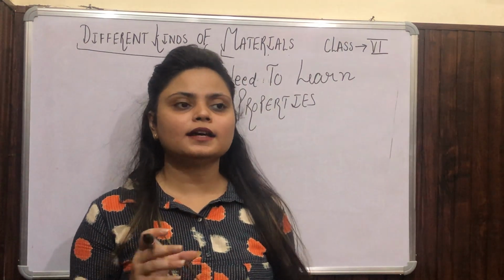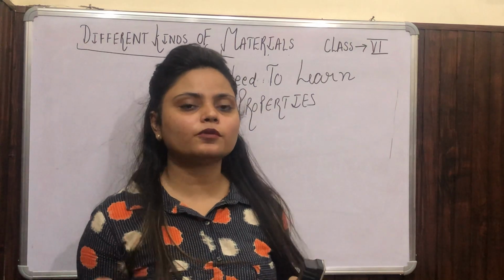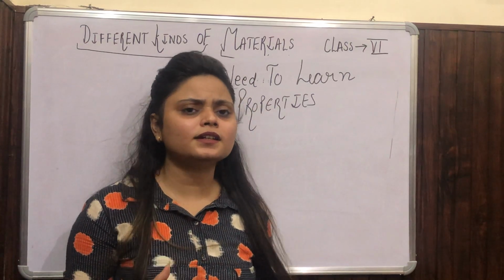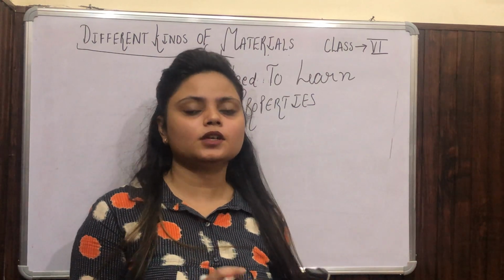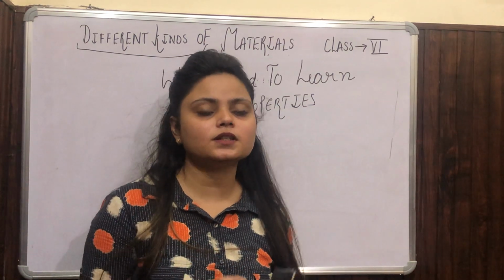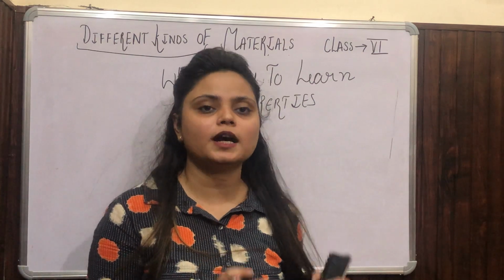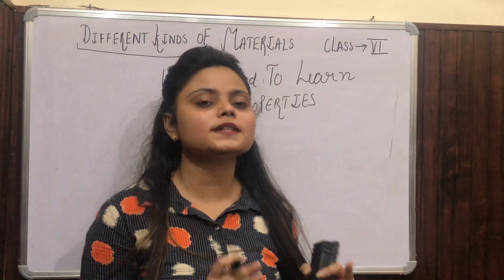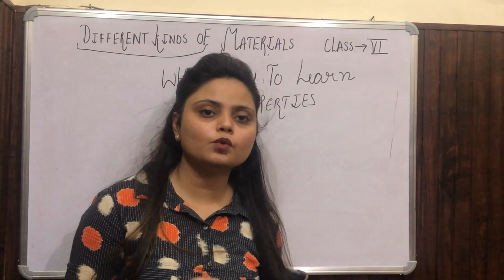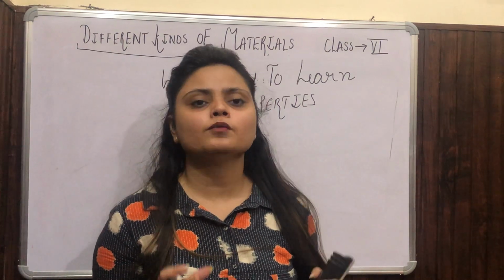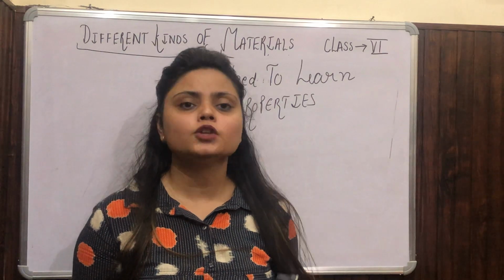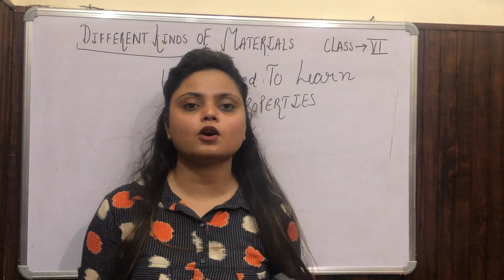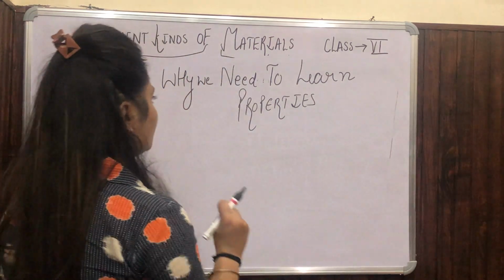If we know that there is a crop of rice, a crop of paddy, then we can easily relate it with other crops sown in that season. Like in summer season, if you mention that this crop is grown in summer, that means you have some idea about it. In the same way, if you want to know about any material, you must know about the properties of that material. So we can differentiate objects according to their properties, okay?